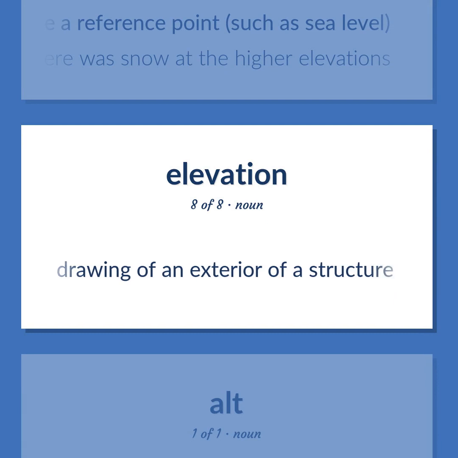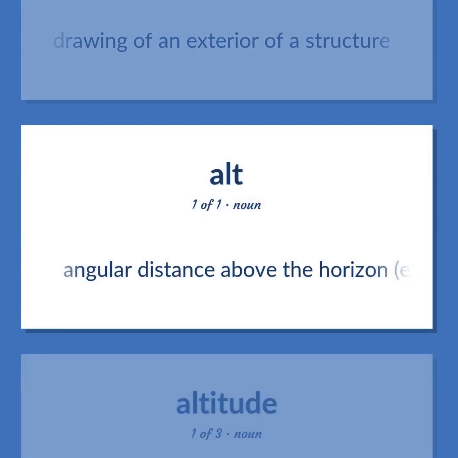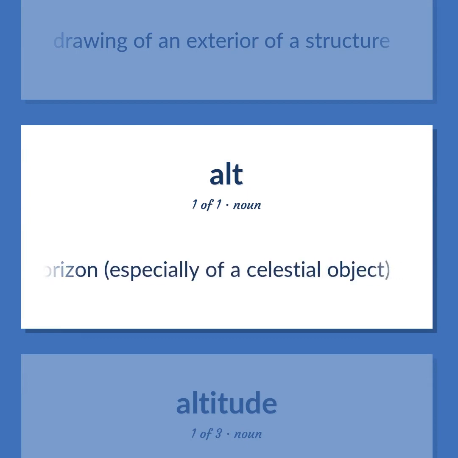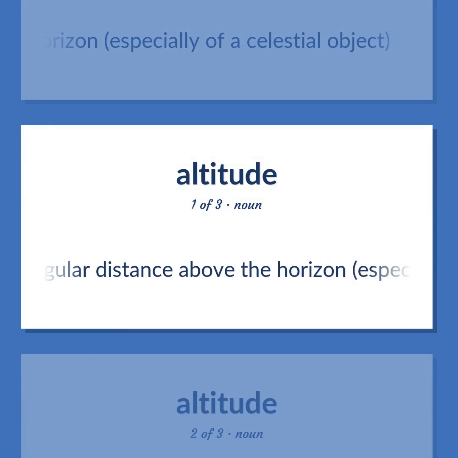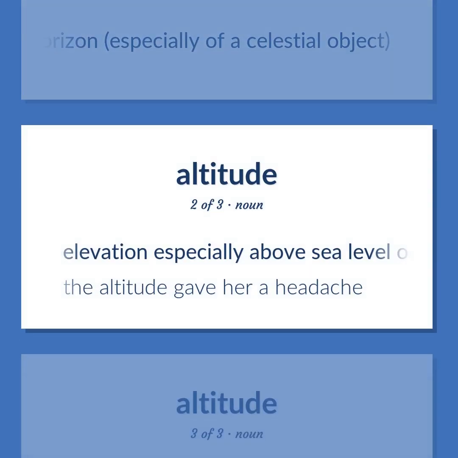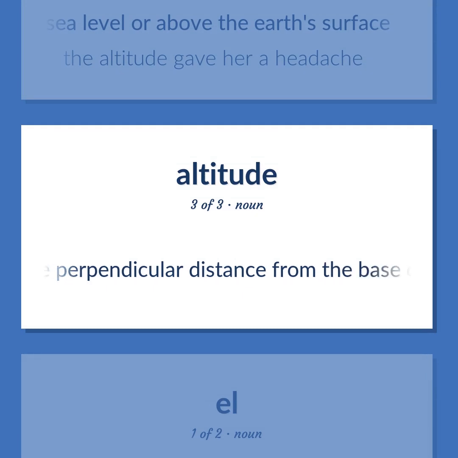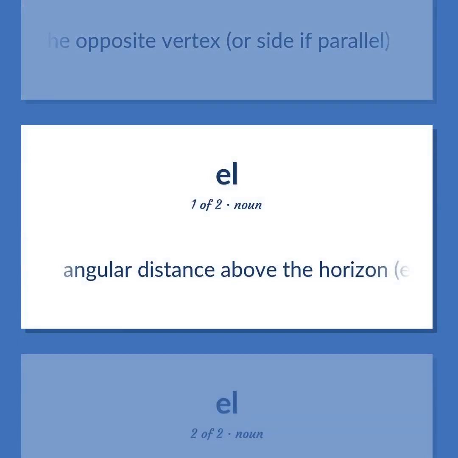Drawing of an exterior of a structure. Angular distance above the horizon, especially of a celestial object. Altitude: elevation especially above sea level or above the Earth's surface. The altitude gave her a headache. The perpendicular distance from the base of a geometric figure to the opposite vertex, or side if parallel. Angular distance above the horizon, especially of a celestial object.